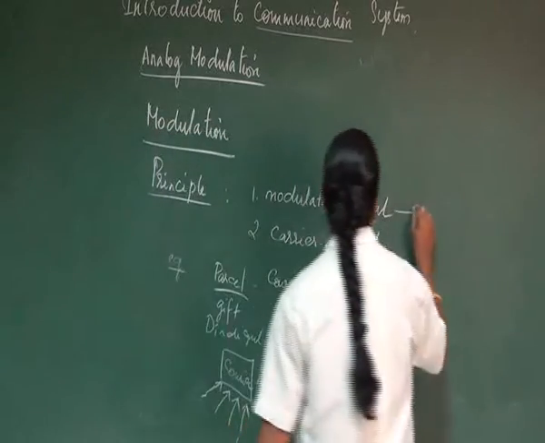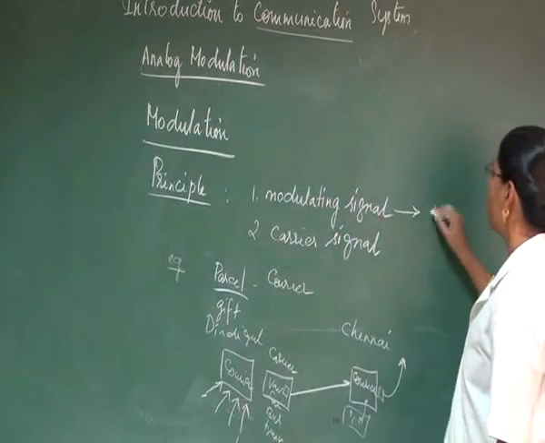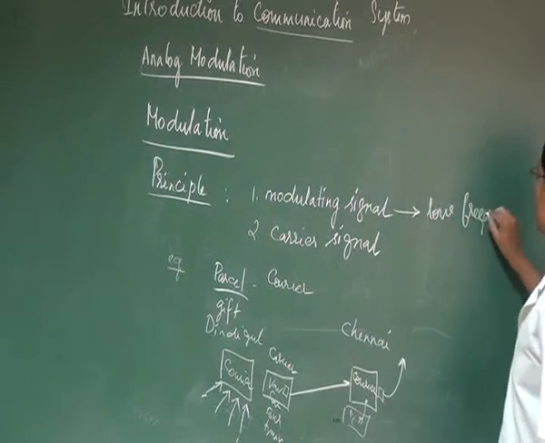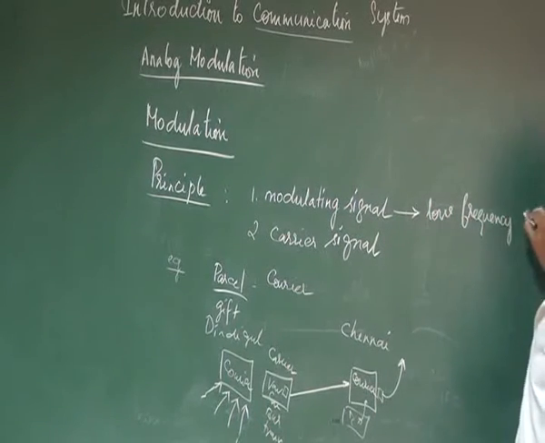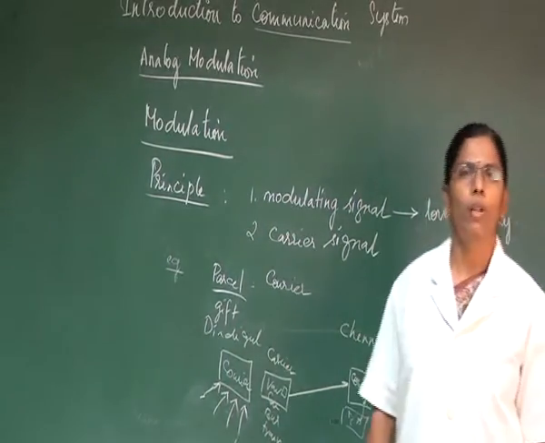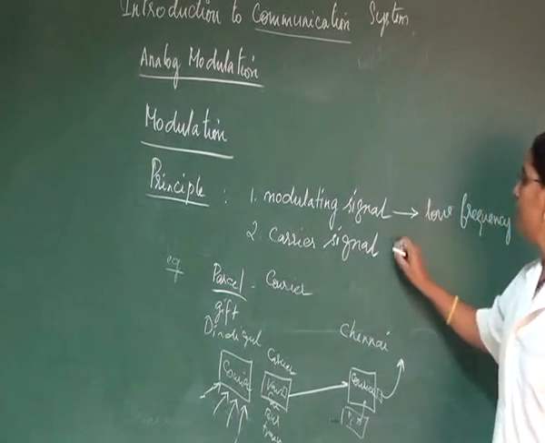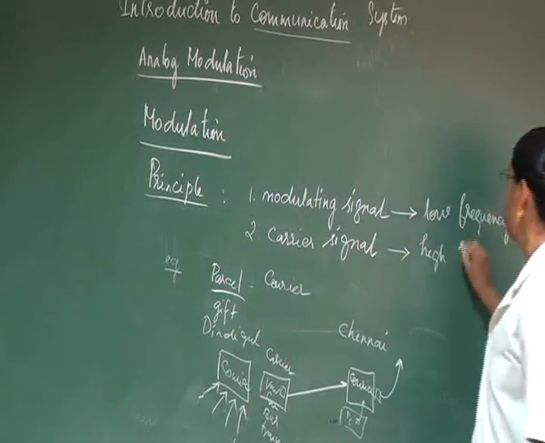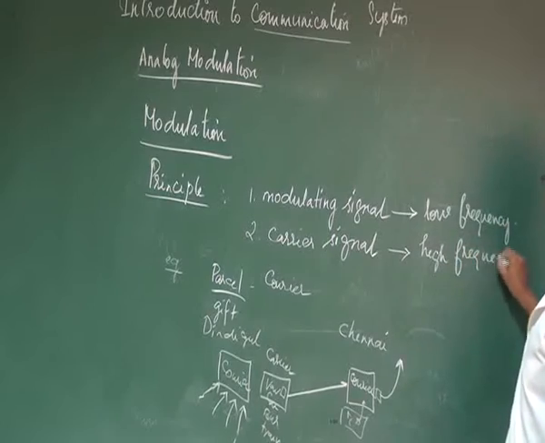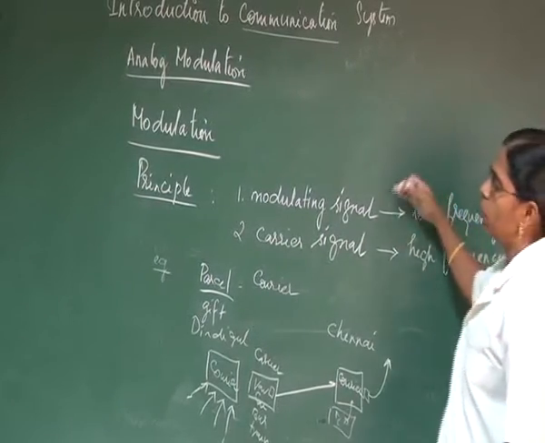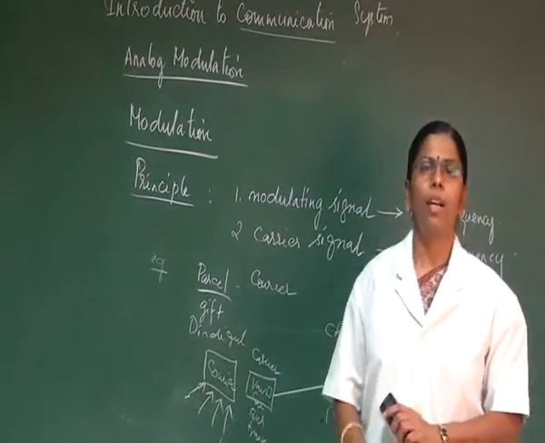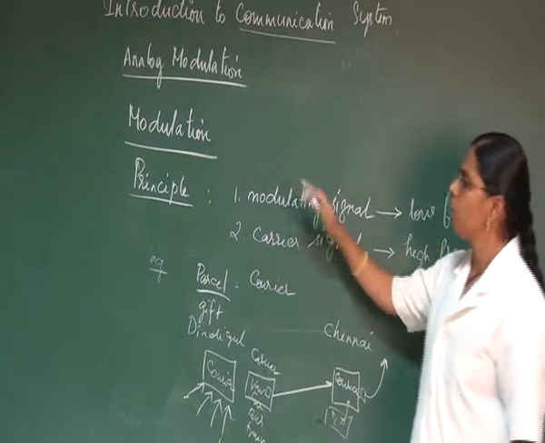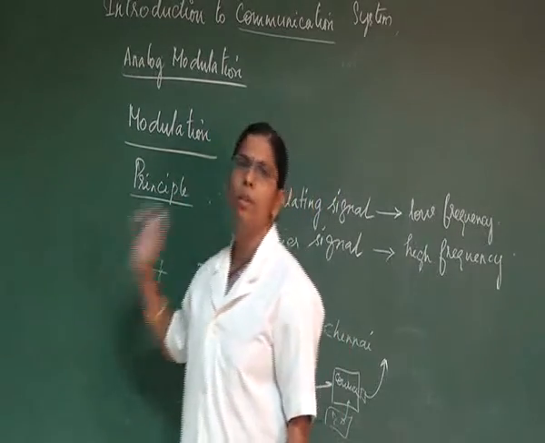Whereas the characteristic of a modulating signal is that it is a voice signal which has a low frequency. Low frequency signals are not able to travel over longer distances. That is why we are using a carrier, which has the characteristic of a high frequency signal. So these two signals will be combined together and transmitted over a long distance. This is how modulation works.